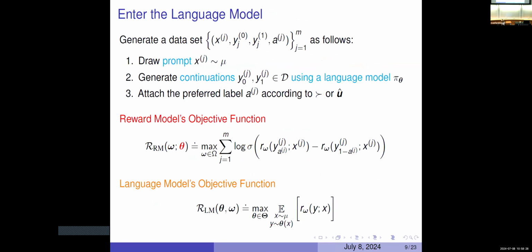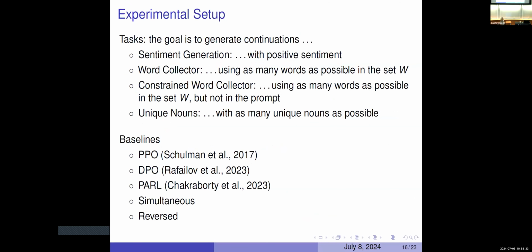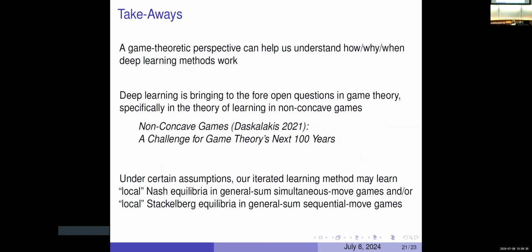Okay, the takeaways are, I think the game theoretic perspective is a helpful one to take. I think also that this is a non-concave game, and non-concave games are unsolved and difficult to solve, and maybe, according to Kostas Daskalakis, a challenge for the next 100 years. Maybe we can make some progress in the next 10 years, but it might take us 100 to solve them. But it is a very important area of research, and something that would potentially inform the development of foundation models.